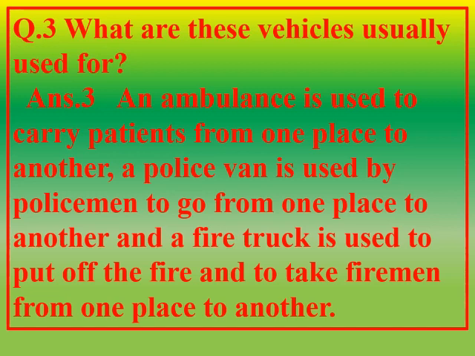An ambulance is used to carry patients from one place to another. A police van is used by policemen to go from one place to another, and a fire truck is used to put off the fire and to take firemen from one place to another.